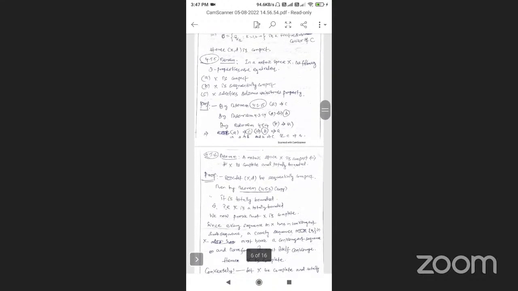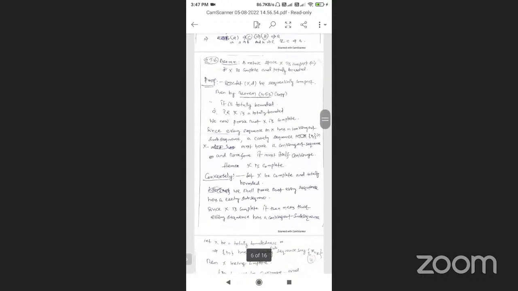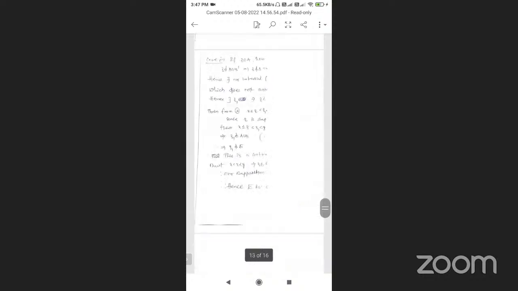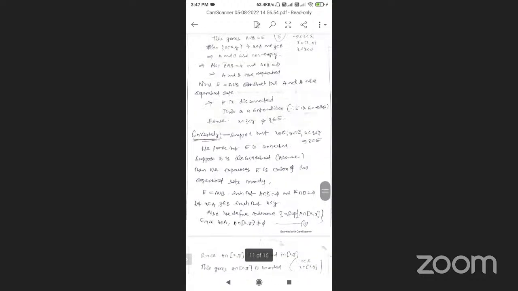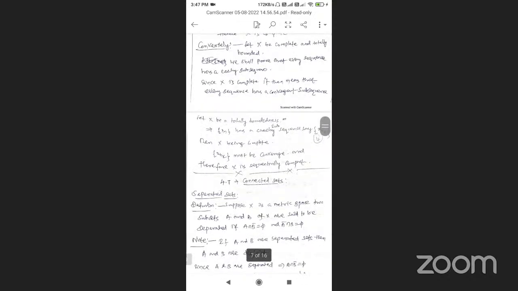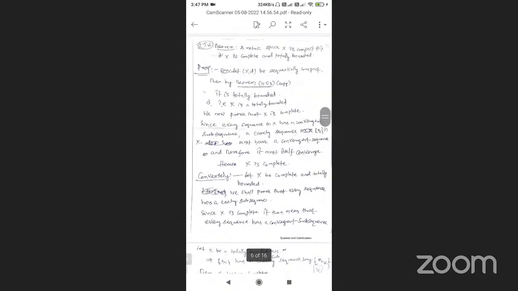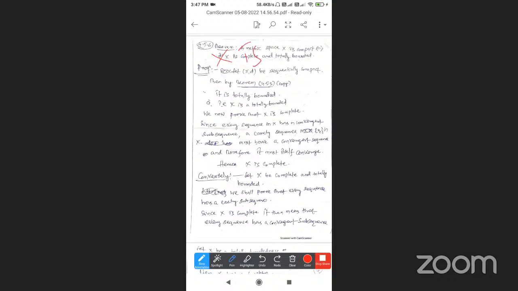So next is theorem 4.5.6. A metric space X is compact if and only if X is complete and totally bounded.